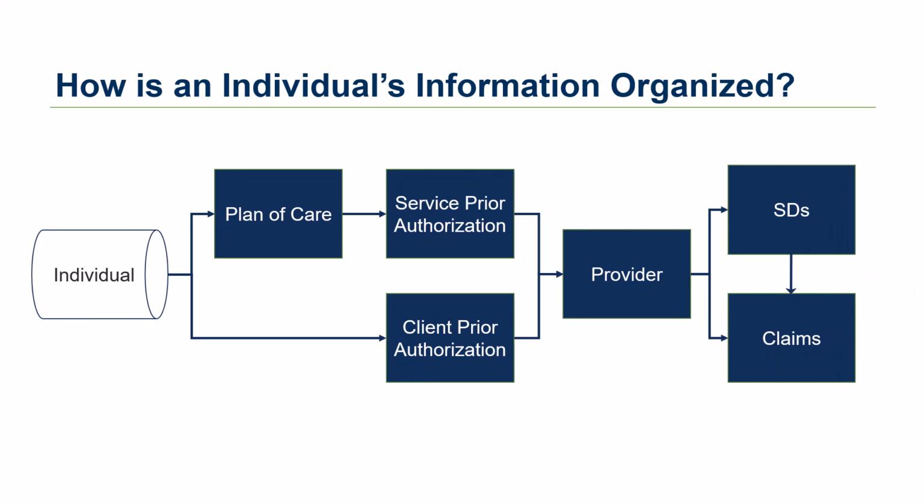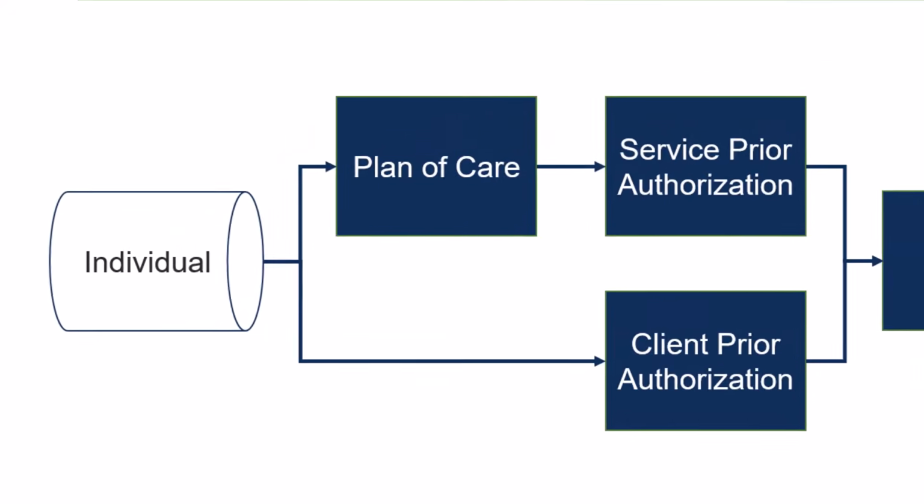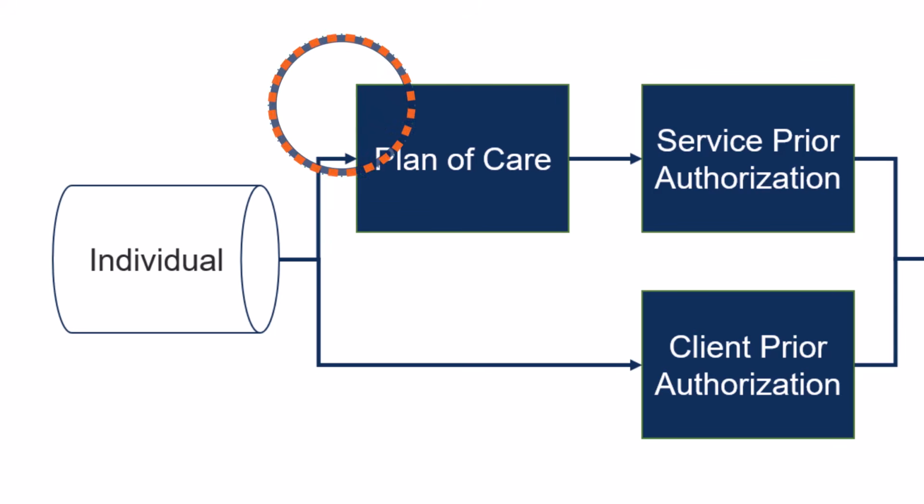Now, to build on what we just learned about navigating the system, we need to answer a question: how is an individual's information organized in Express? This is a flowchart graphic here on the screen, and it's read from left to right. It starts with the individual, and from there, we see the arrows go to both the plan of care and